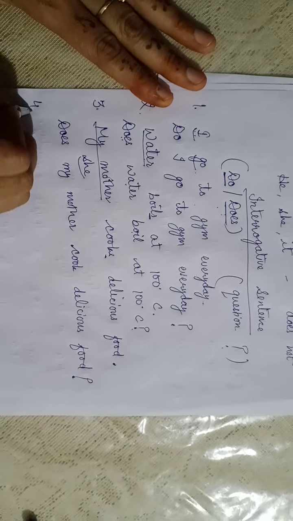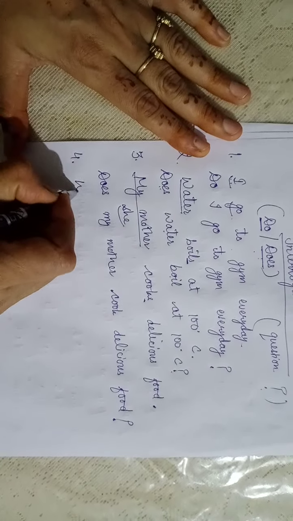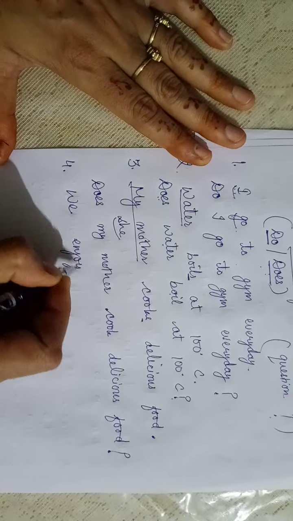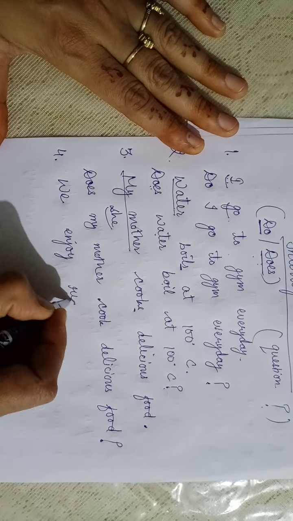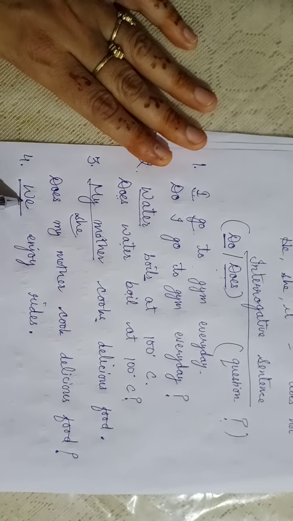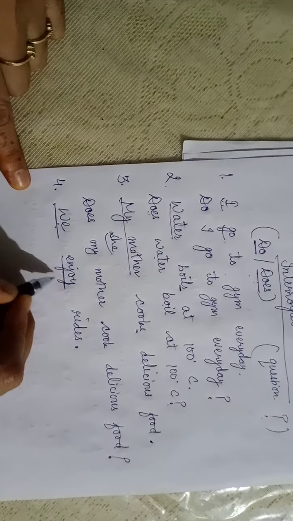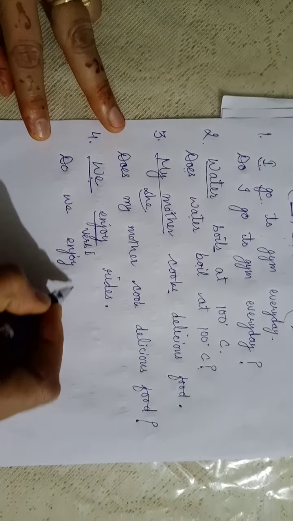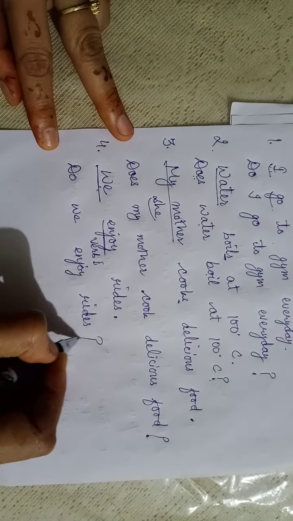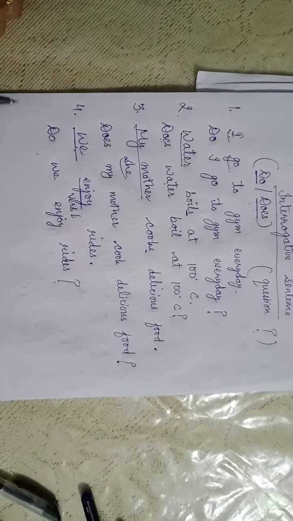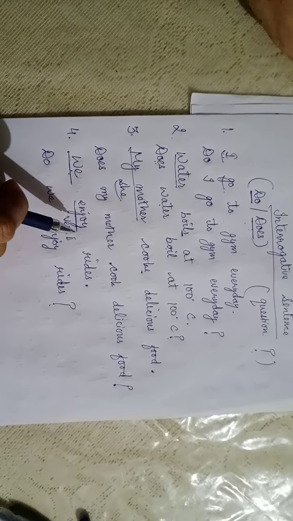And last, one more sentence I want to take with you. Let us take: we enjoy rides. We, first person plural, and enjoy, verb, first form of the verb. Do we enjoy rides? So children, this way we are able to convert affirmative sentences into negative form and interrogative form.